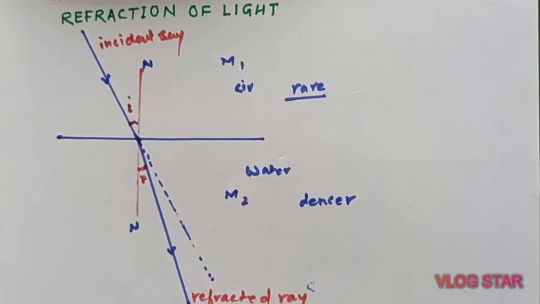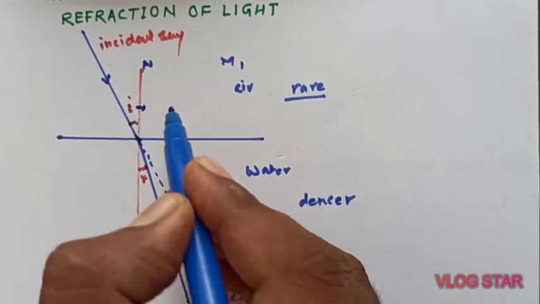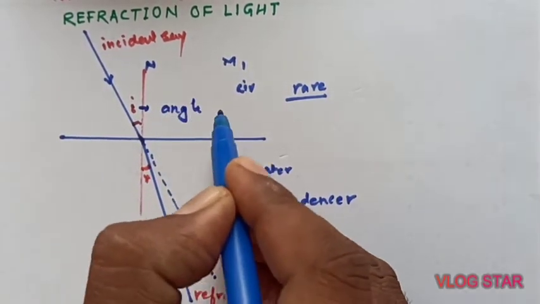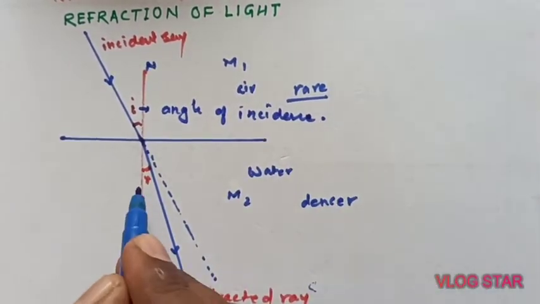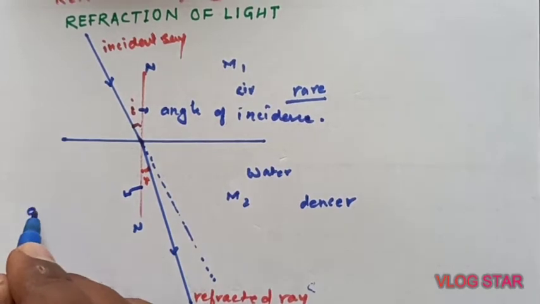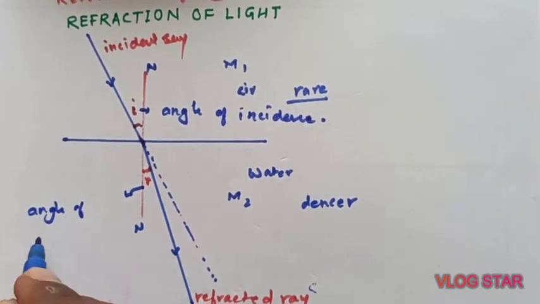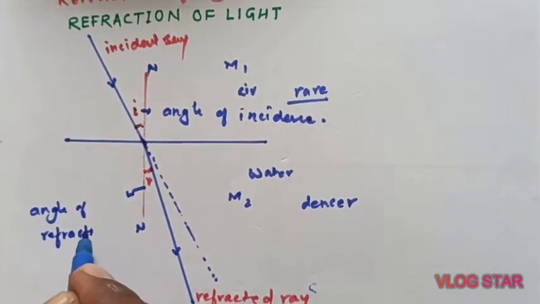The angle formed here we will name as r, so this is the angle of refraction. This is the angle of incidence, i. And this angle is the angle of refraction, r.